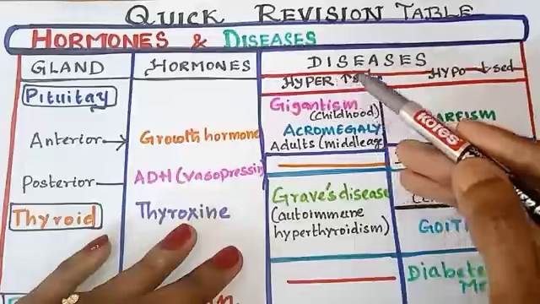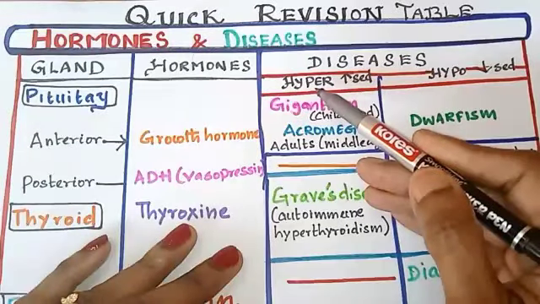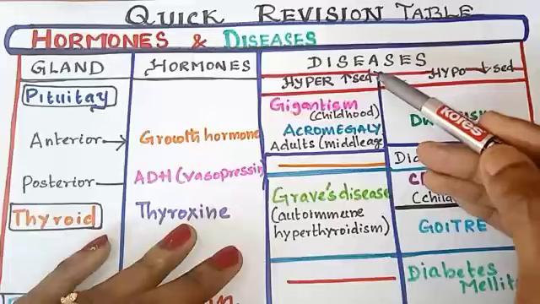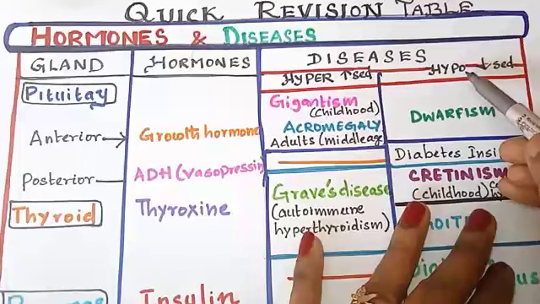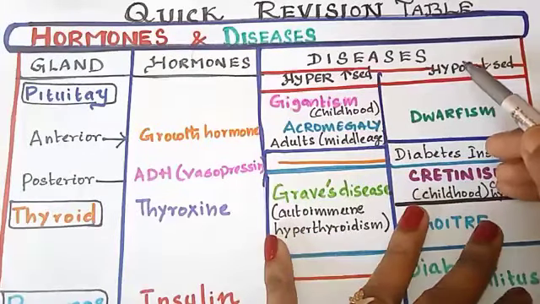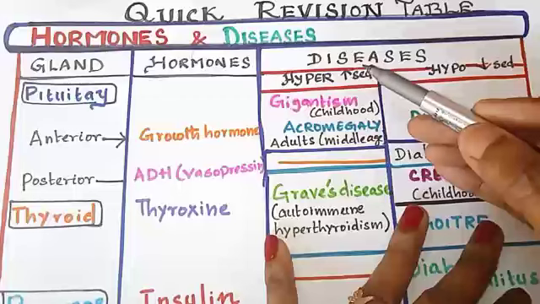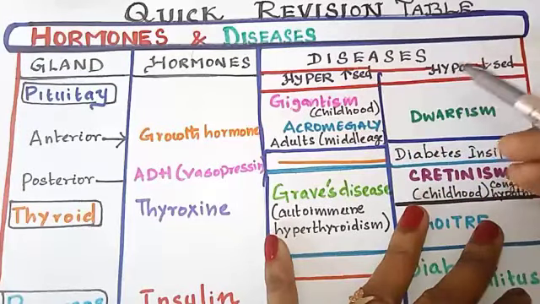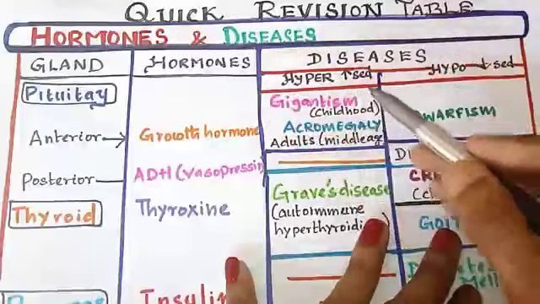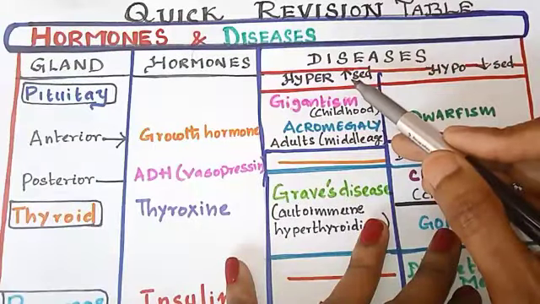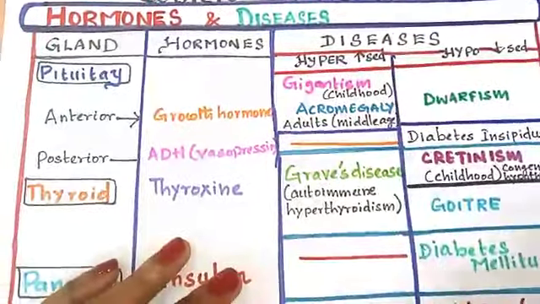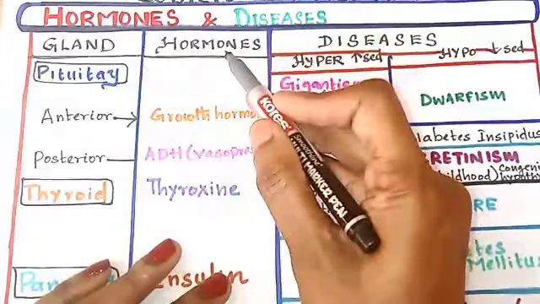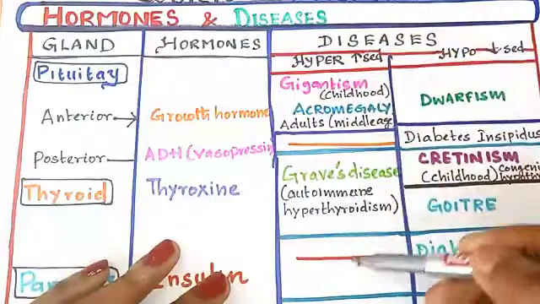I have divided it into hyper and hypo. That is, hypersecretion means increased secretion, that is over secretion or overproduction. So hyposecretion means decreased secretion or underproduction. They can change the words like this, that is hypersecretion or excessive secretion or overproduction, here hyposecretion or decreased production or underproduction. So what happens if the hormones are secreted in increased amount than normal, or if it is secreted in decreased amount than normal? Okay. So first column is gland, second hormones, diseases. This is hypersecretion, this is hyposecretion.